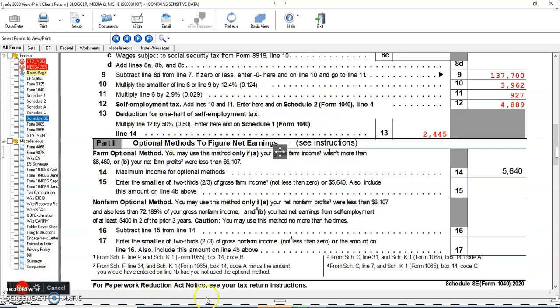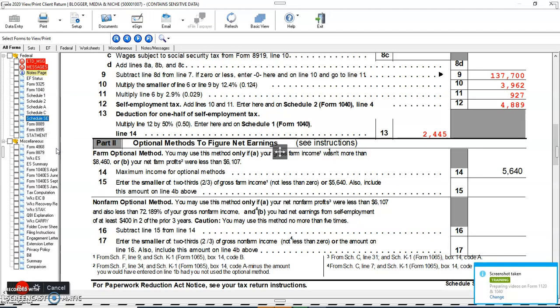So guys, I just want to quickly repeat what I have already told you. Basically, self-employment tax is the tax that a small business owner must pay to the federal government to fund Medicare and Social Security. Schedule SE calculates self-employment taxes for small business owners. In other words, Schedule SE is used to figure out the tax due on net earnings from self-employment.